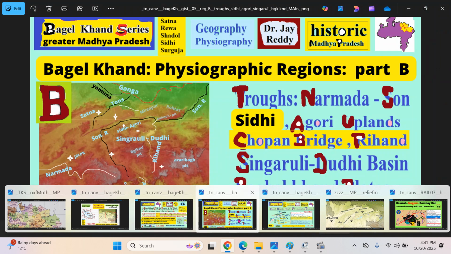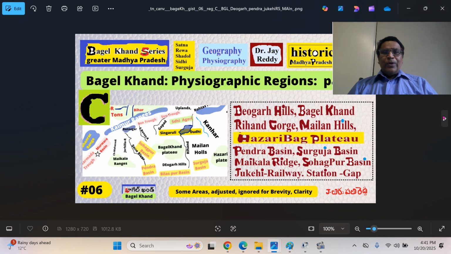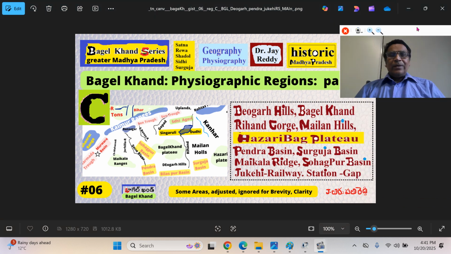So in the next presentation, we look at the Devagar Hills, Baghel Khand, we look at Rihand Gorge, Milan Hills, and Pendra Basin, Surguja Basin, Maikala Ridge, and Sohagpur Basin, Jukehi Railway Gap, and Narmada Trough region.